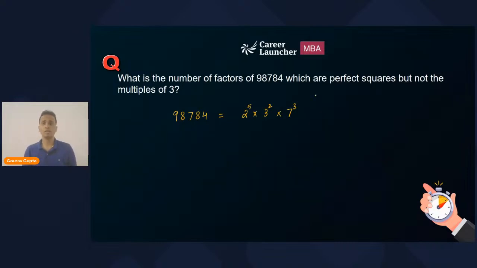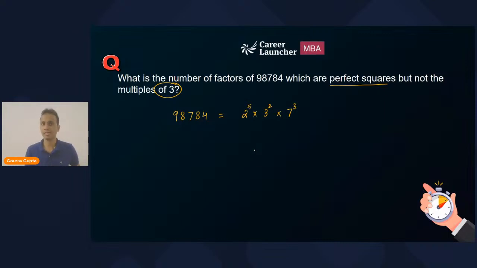Now, what I want are the factors of this number which are perfect squares but not the multiples of 3. If I look at the prime factorization of this number, there is some power of 3 involved. So if I write the factors of this number, some factors will have powers of 3, some factors will not.